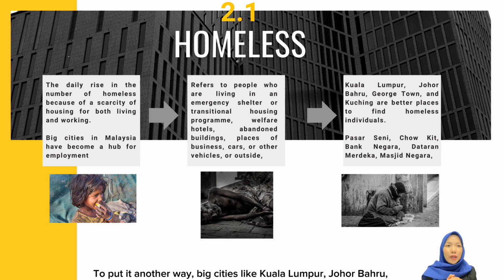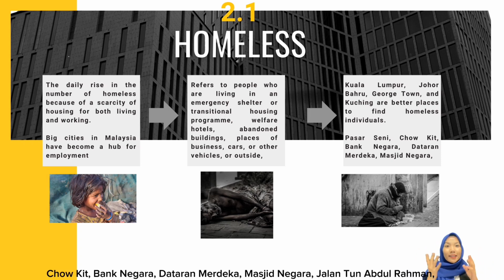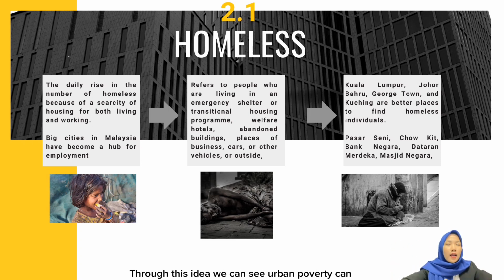To put it another way, big cities like Kuala Lumpur, Johor Bahru, Georgetown, Kuching are better places to find homeless. For example, in Kuala Lumpur, we can see these homeless people in Menara Maybank, Plaza Kota Raya, Plaza Seni, Chowgate, Bank Negara, Dataran Merdeka, Masjid Negara, Jalan Tun Abdul Rahman, and also Jalan Pudu. These are a few nearby landmarks in Kuala Lumpur where homeless trigger points may be found. Through this, we can see urban poverty can lead to increasing homelessness in that area.